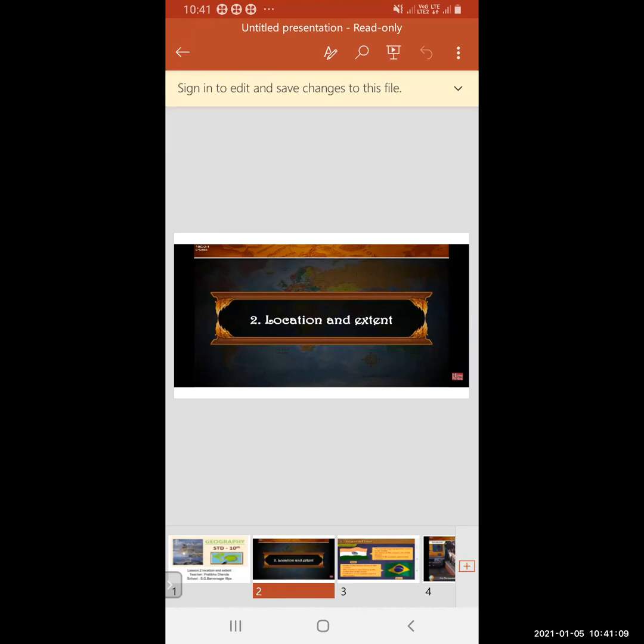Which parallels of latitude pass through Brazil? Answer in one sentence: the Equator and the Tropic of Capricorn pass through Brazil. How many union territories are there in India? There are 7 union territories in India.